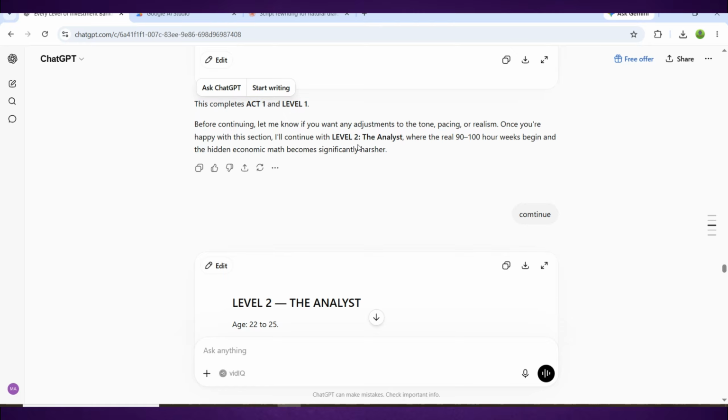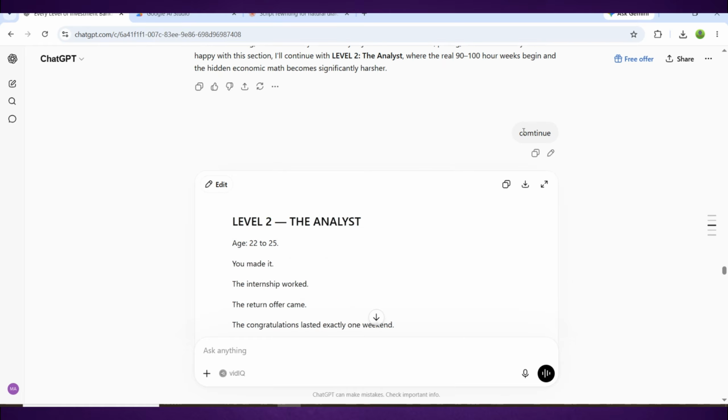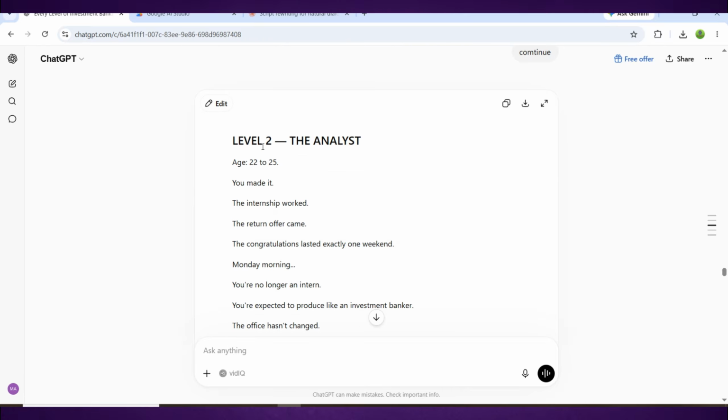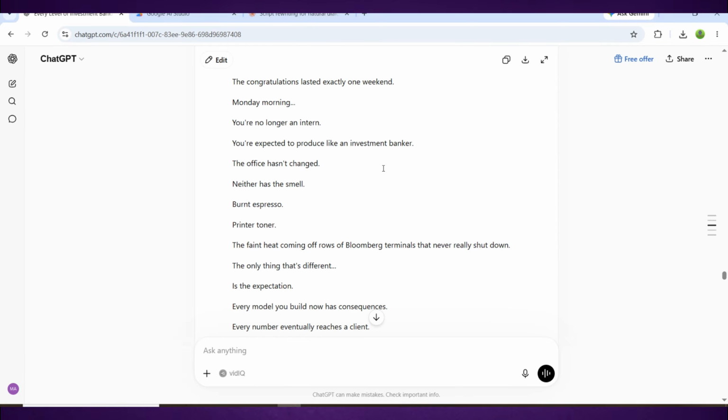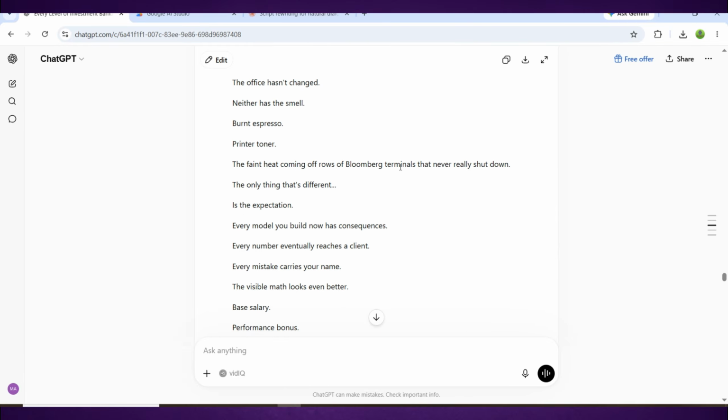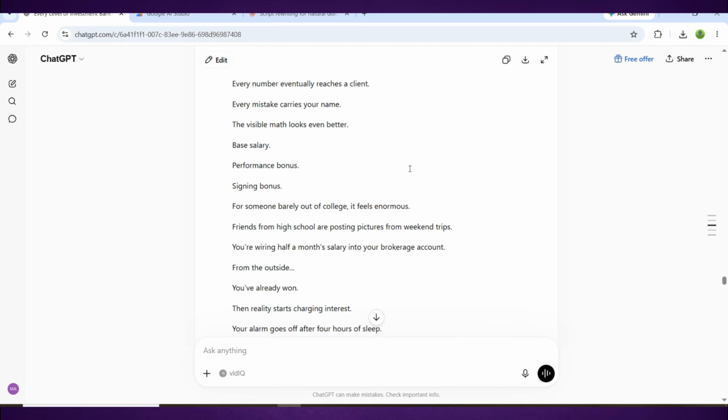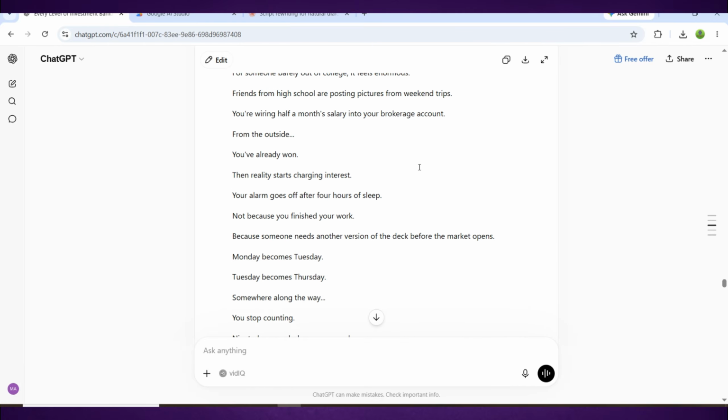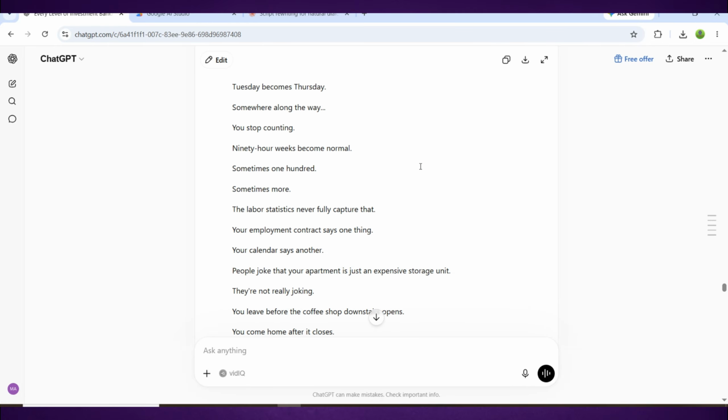Read through what it gives you, check the pacing, make sure it feels right. Then simply type continue to unlock the next section. Keep doing this until the full script is written in controlled batches that maintain quality all the way to the finale. This one thing makes a huge difference in how the final video feels compared to channels that just prompt dump and edit whatever comes out.